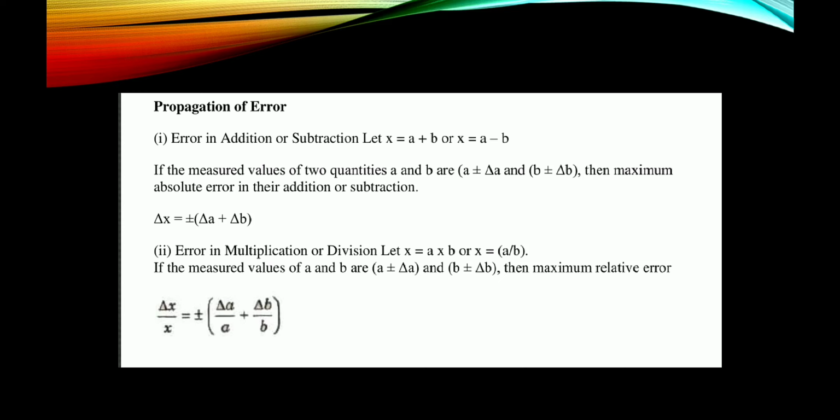Second one, error in multiplication or division. Let x is equal to a into b or x is equal to a by b. If the measured values of a and b are a plus or minus delta a and b plus or minus delta b, then the maximum relative error delta x by x is equal to plus or minus bracket delta a by a plus delta b by b.